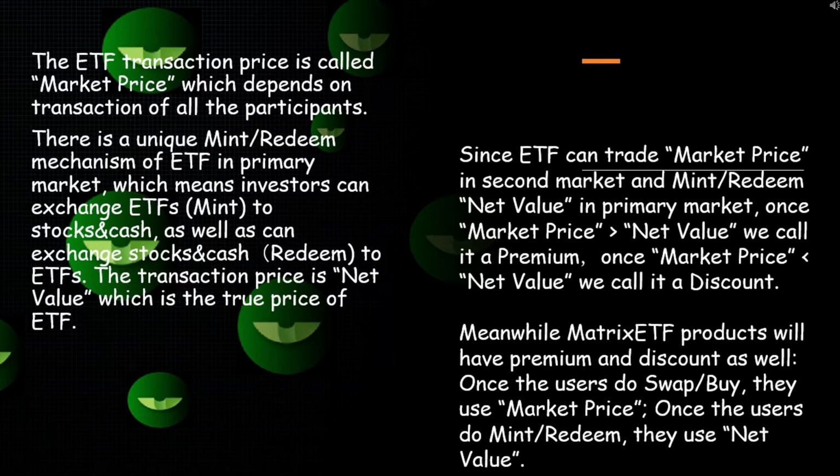Since ETF can trade at market price in the secondary market and mint-redeem at net value in the primary market, once market price is above net value, we call it the premium. Once market price is below net value, we call it a discount. Meanwhile, MatrixETF products will have premium and discount as well. Once the users do swap or buy, they use market price. Once the users do mint-redeem, they use net value.